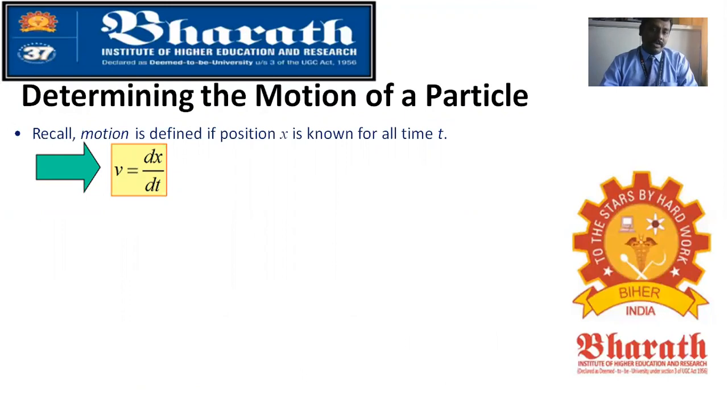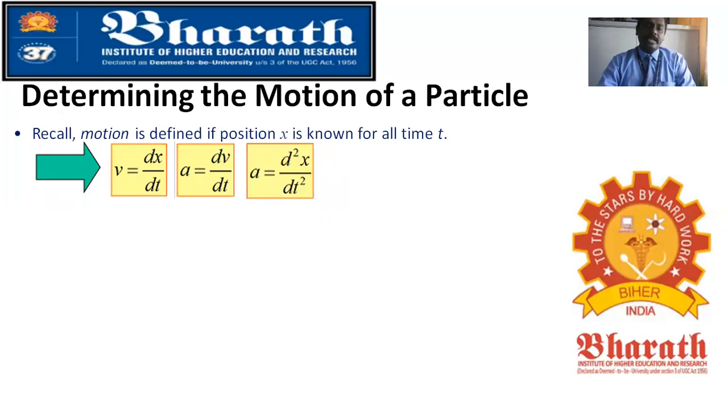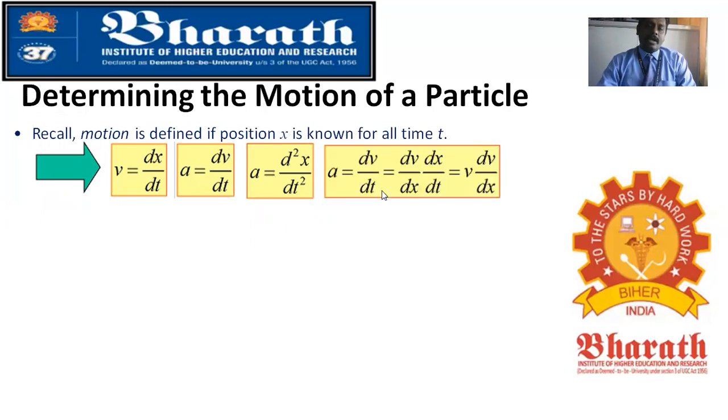So we can write mathematically v equal to dx by dt, and also acceleration a equal to dv by dt. This is the change in velocity with respect to time. Since acceleration is the change in velocity, and velocity is dx by dt, if you put that in, you will get d square x by dt square. You can also form a relation with respect to dv by dx.